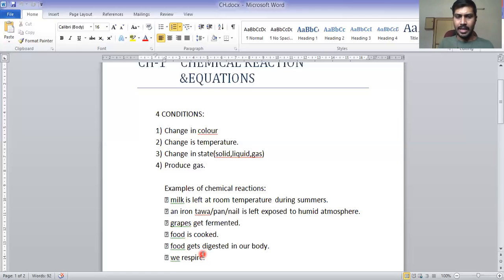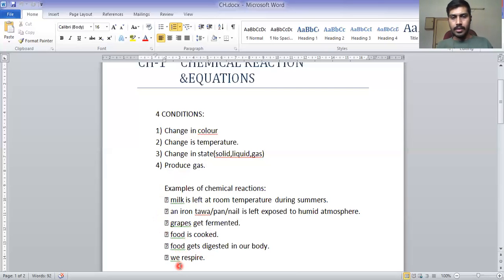So this breaking procedure requires oxygen. You are taking oxygen for this particular reaction, and after the reaction, CO2 is produced, which we exhale. So in digestion of food, there is a production of gas, which is CO2. Due to food, we produce carbon dioxide gas. Therefore, digestion of food is a chemical reaction.